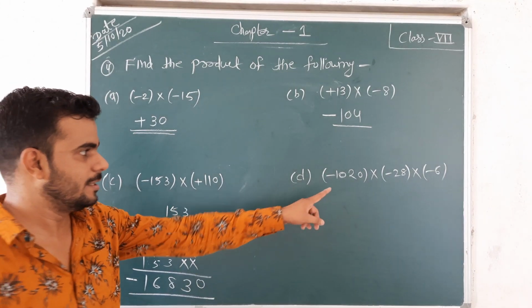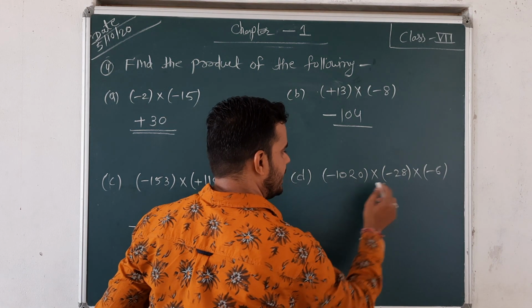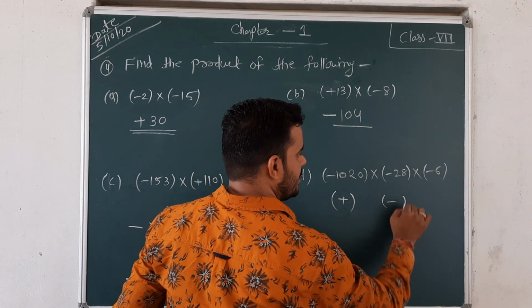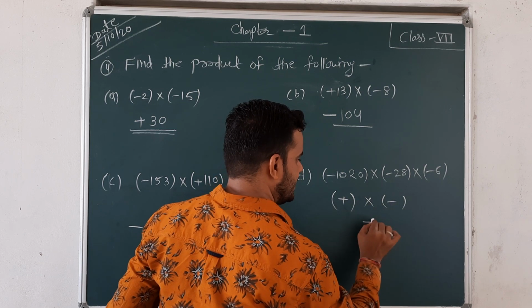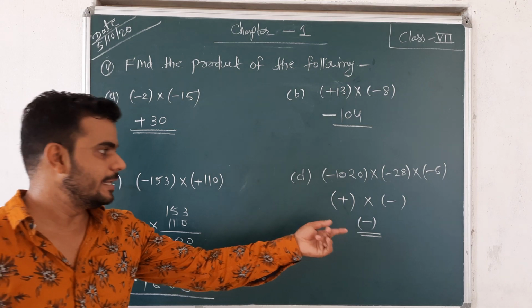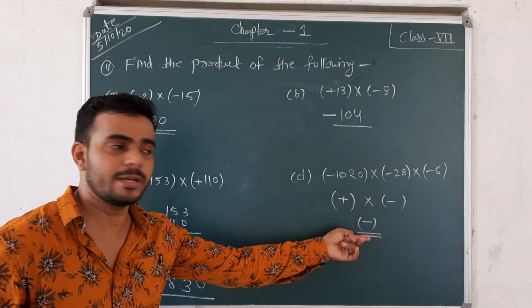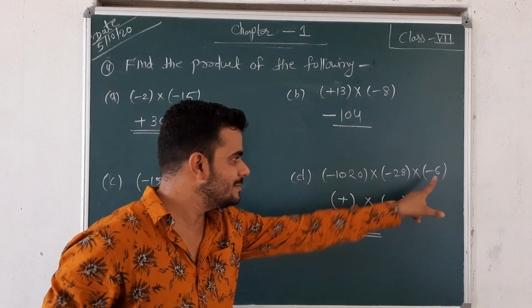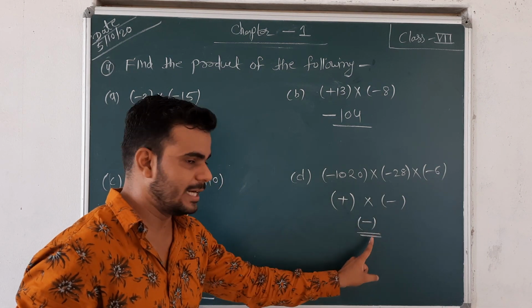Like this you solve this. The product of negative and negative is positive, but one more negative is there. So the product of positive and negative is negative. It means whatever answer you get, the symbol of that answer is negative. Okay, because negative and negative is positive, and one more negative symbol is there, so positive times negative is again negative.